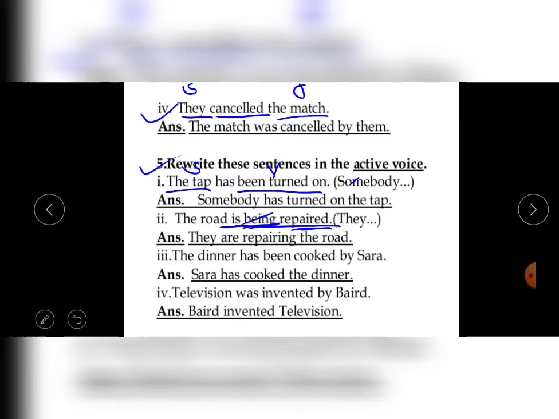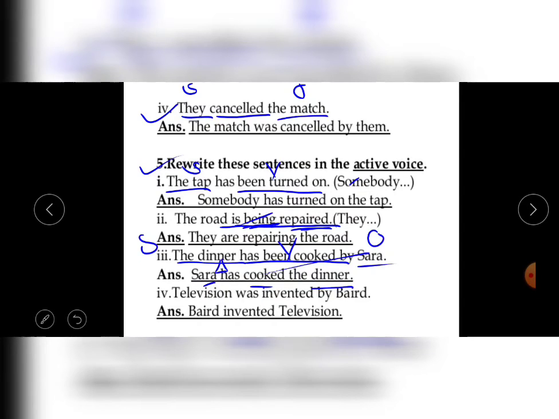The dinner has been cooked by Sarah. Has been cooked is showing that your sentence is in a present perfect tense. The dinner is a subject. Has been cooked is a verb. Sarah is an object. The object becomes subject. Sarah has cooked the dinner.